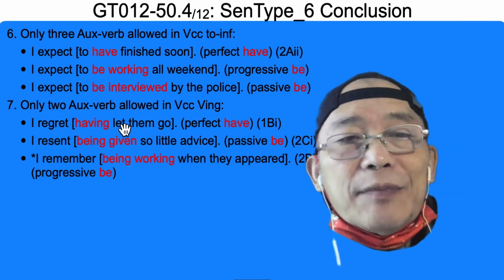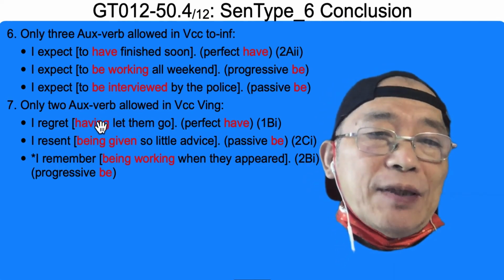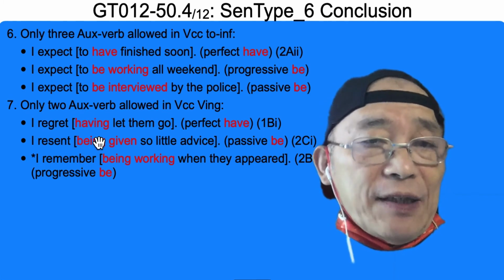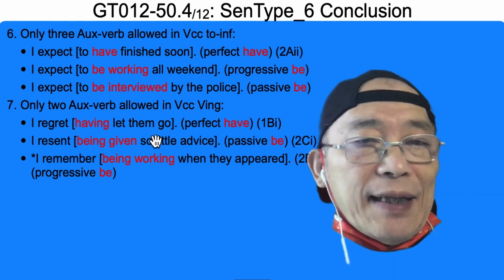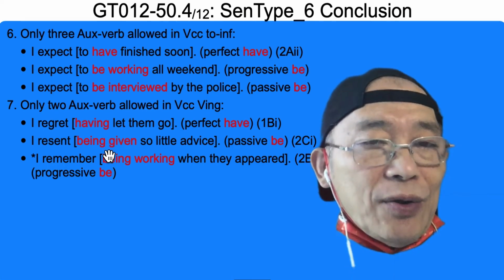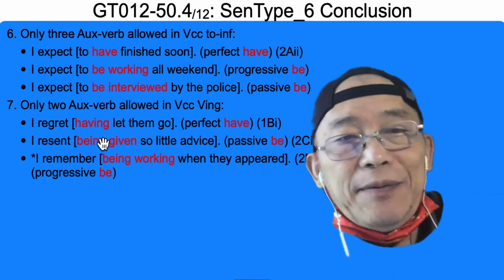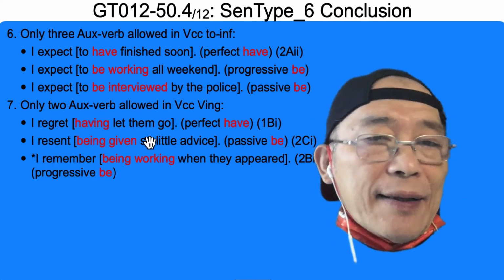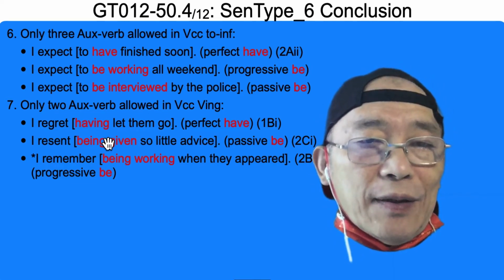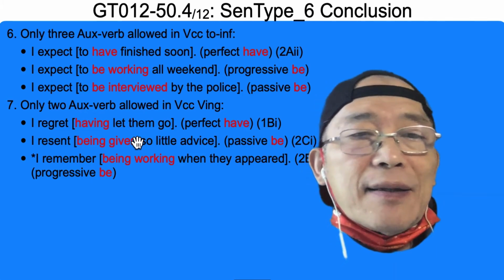And how about gerund participle? Gerund participle can accept only 2 kinds of auxiliary verbs. So, having let them go.